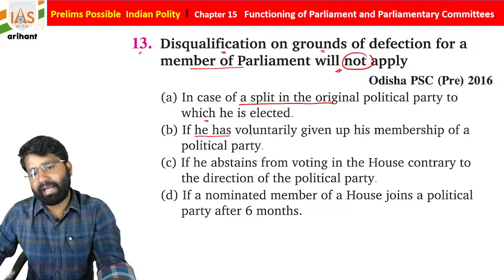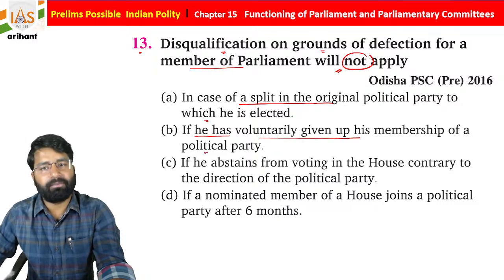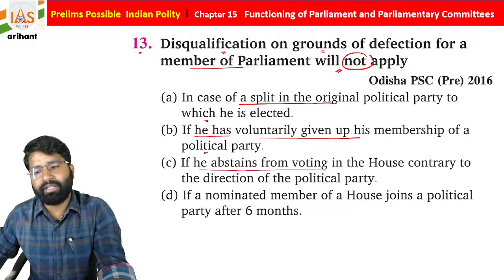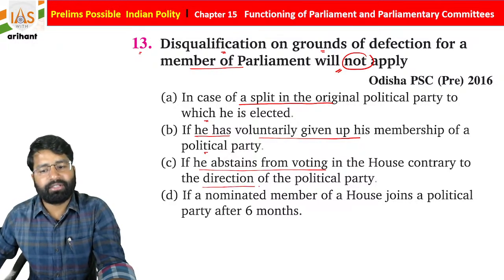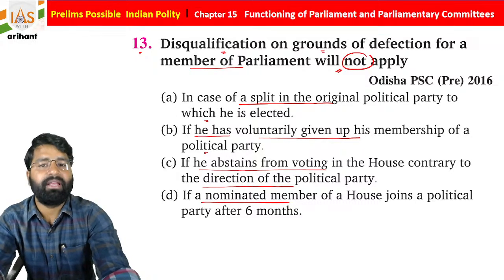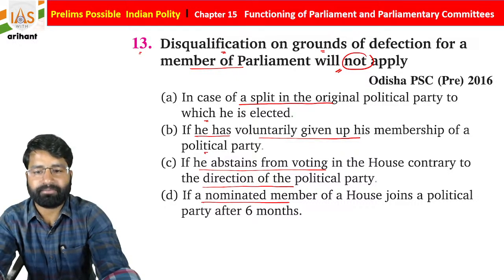If he has voluntarily given up his membership of a political party, if he abstains from voting in the house contrary to the direction of the political party, and if a nominated member of the house joins a political party after 6 months. Okay, so see which of the following is correct, students.